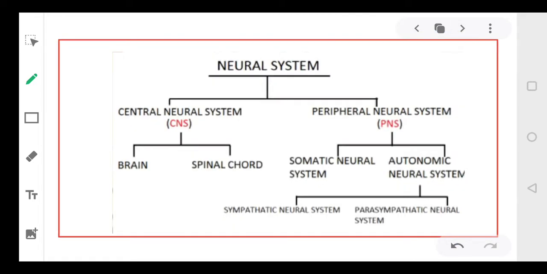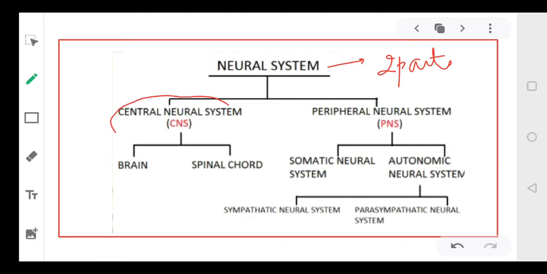Now let's study what are the various components of the neural system, because whenever we talk about the neural system we must understand what it includes. So neural system has two parts, dear students. As you can see in the flow chart, there are two parts.